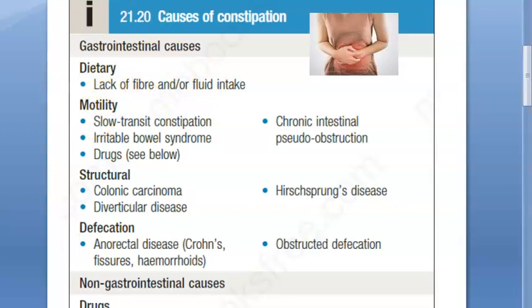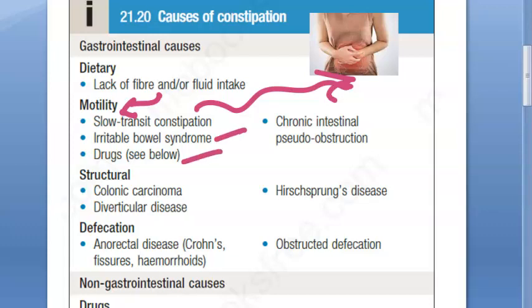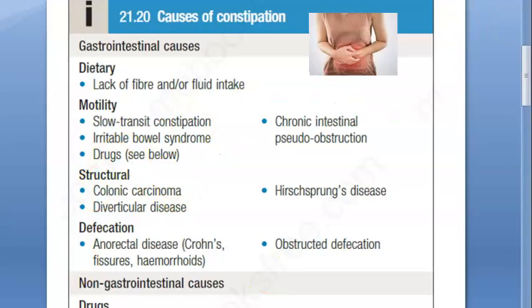Then coming to motility. Focus here: there is no motility of the intestine. What is happening here? There is irritable bowel syndrome, and some drugs are causing less motility. Slow transit constipation. Intestinal pseudo-obstruction means there's really no physical obstruction, but there is some paralysis of the intestine, so it is not moving nicely. Movement is not happening.